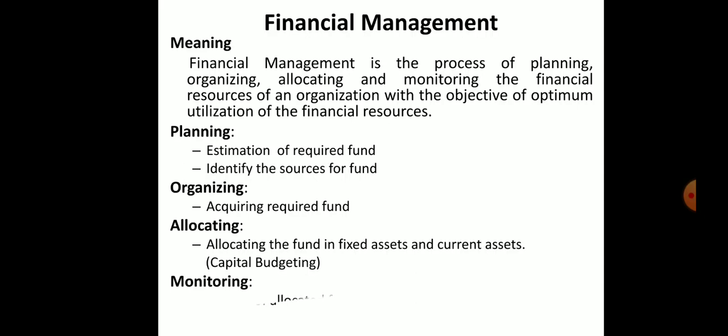Next we have monitoring. Monitoring means control of allocated funds. You have already invested your money in the fixed assets and your company is running. Control of allocated funds means checking the performance of the company, whether it's working well or not. That is all about monitoring. So how to check that? It is called working capital. How to monitor the invested funds, the allocated funds, we'll study in detail in the 5th module.